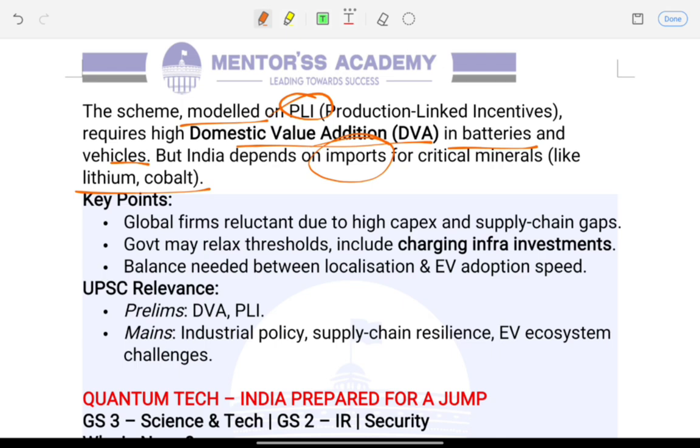Right? So global firms are hesitant due to high costs, high capex, capital expenditure, and the uncertainty in the supply chains. Government may relax localization thresholds and include charging infrastructure. Right, so balance is needed between localization push and also fast EV adoption.